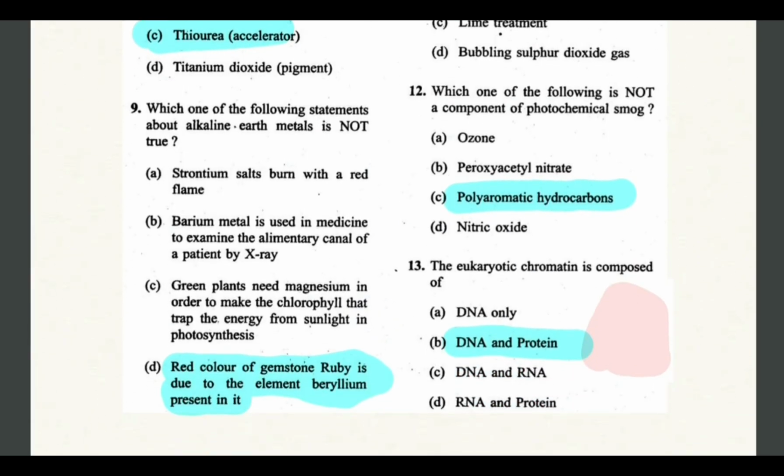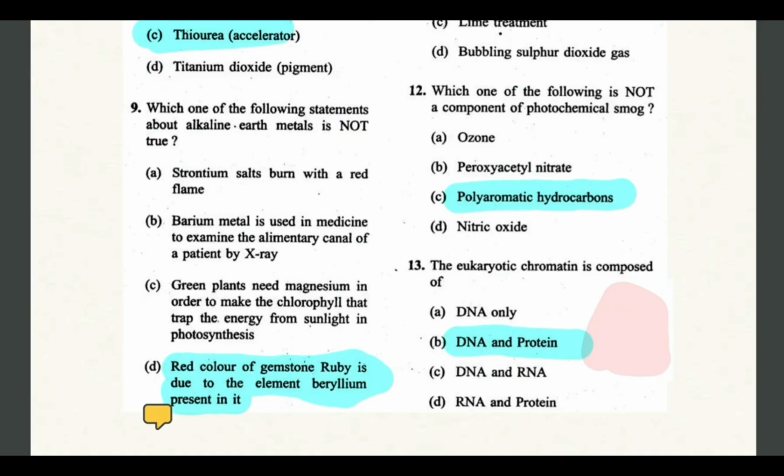Let's see the next question. Which one of the following statements about alkaline earth metal is not true? So here A, B and C are correct, whereas D is incorrect, as red color of gemstone ruby is due to the presence of chromium, not beryllium. And all other three options are correct, as strontium salt burns with a red flame, and barium metal is used in medicine to examine the alimentary canal of a patient by X-ray.